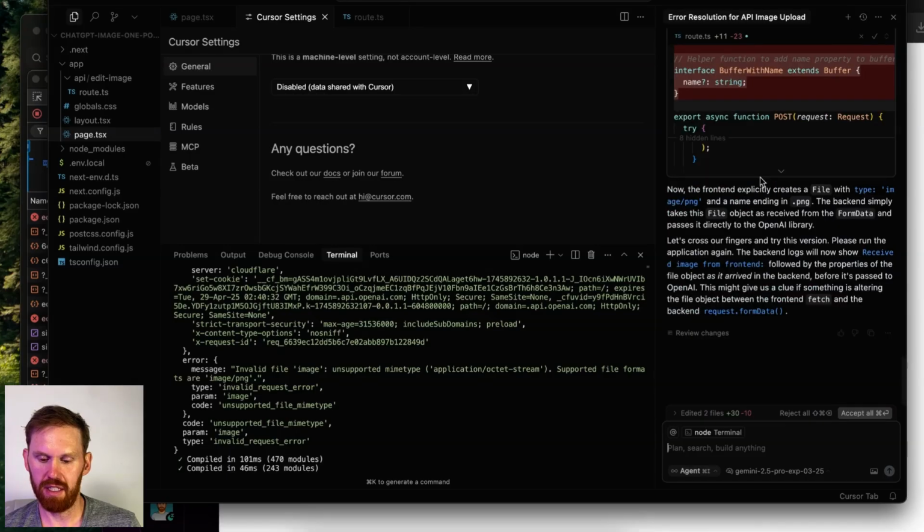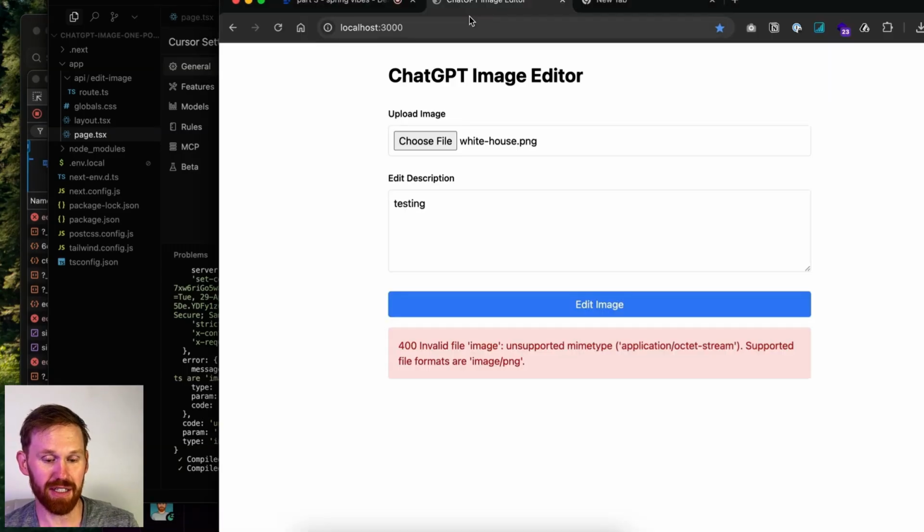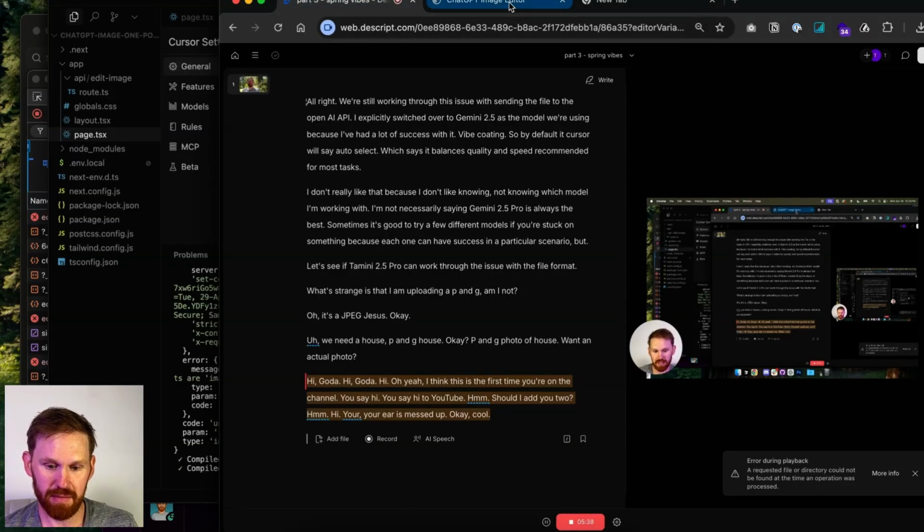I'm not loving that we're struggling already this much just on sending the file. Let's cross our fingers and try this version. I'm reading that straight from Google Gemini Pro. So yeah, we're all vibe coding here. I'm vibe coding, Gemini is vibe coding. It says to cross our fingers and try again. Well, it didn't work, Gemini. We still have this error.